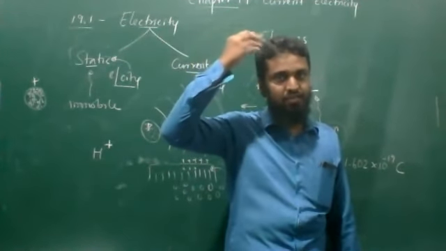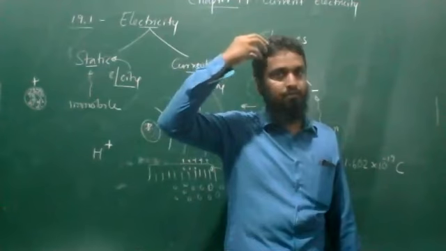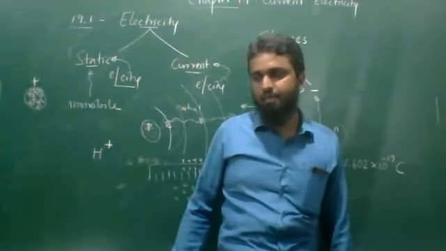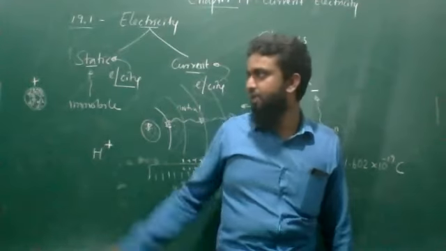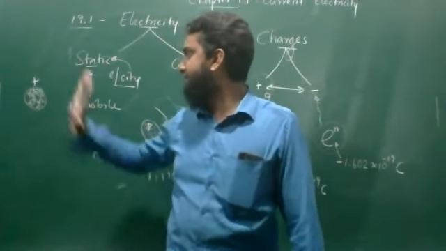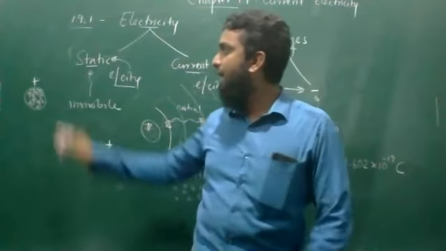Hair is a very soft substance, so it is attracted by the charges like this.